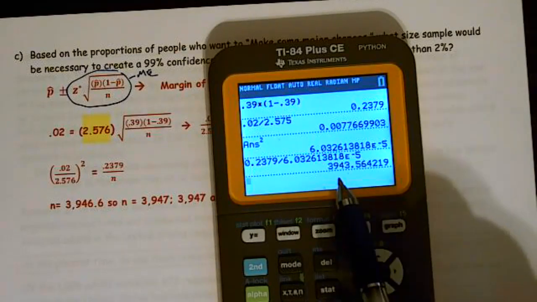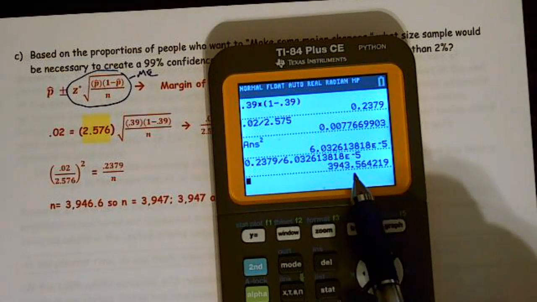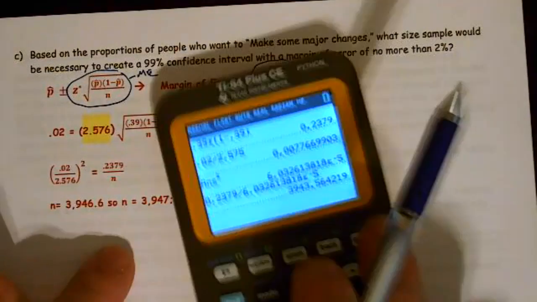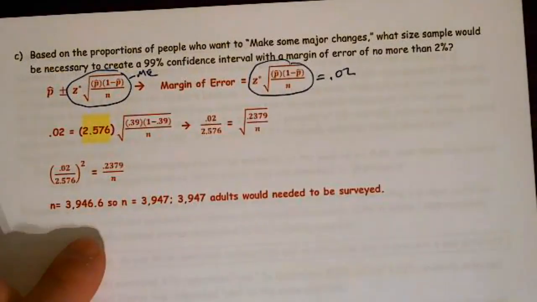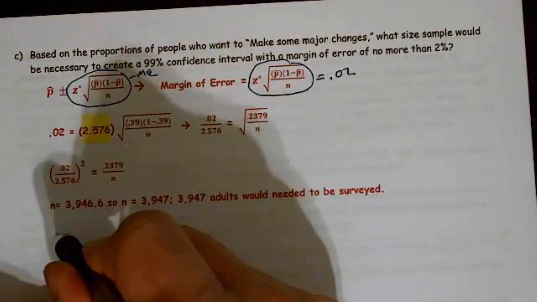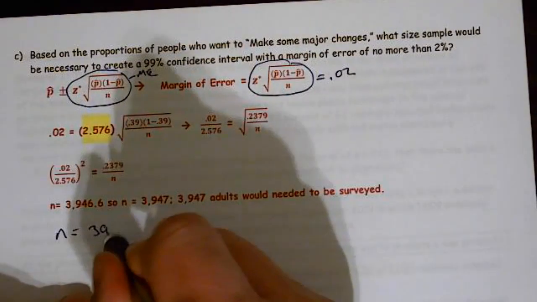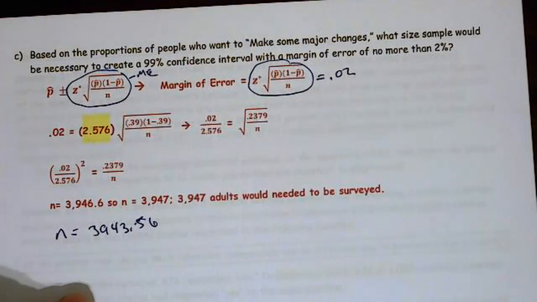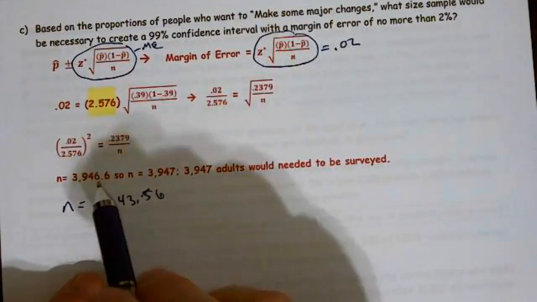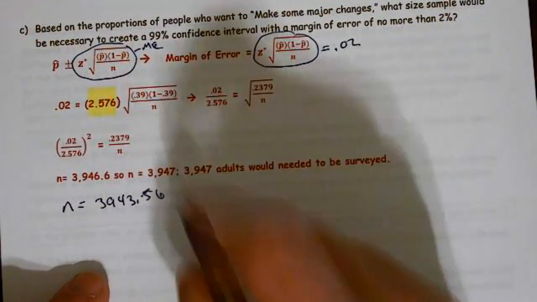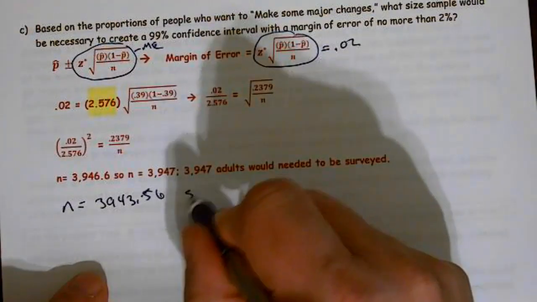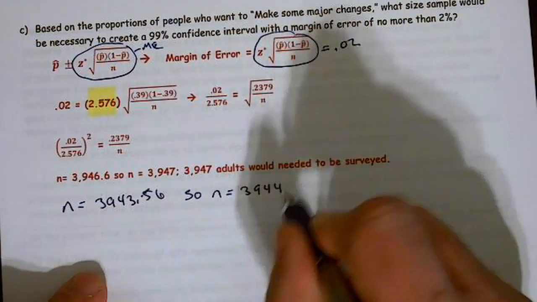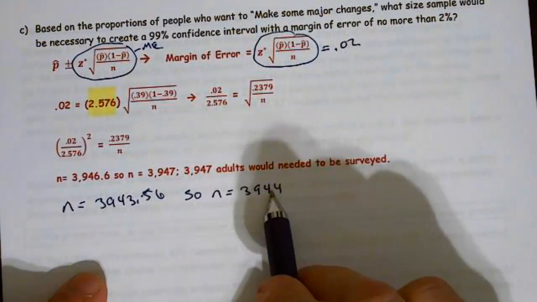And I get 3943. Now, people are going to get different numbers depending on where they rounded, but I need to see whatever number you got. So right now I got 3943.56. So I would have seen n equals 3943.56. And if you wrote that, that's going to lose half credit. I then need to see you write n equals 3944. All right, you need to make sure that you always round up.